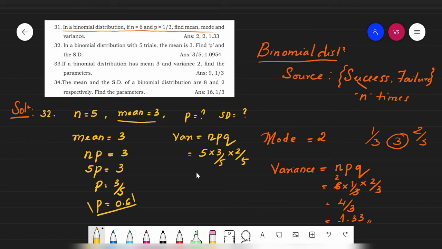In 3 times you are successful, 2 times you will be a failure. So this 5 cancels. What will happen? 3 into 2 is 6. 6 by 5. When you see this 6 by 5, it will be somewhere around 1.2 or so. So this is the variance, sorry, the standard deviation. This is 1.09. You may get this value as the answer.